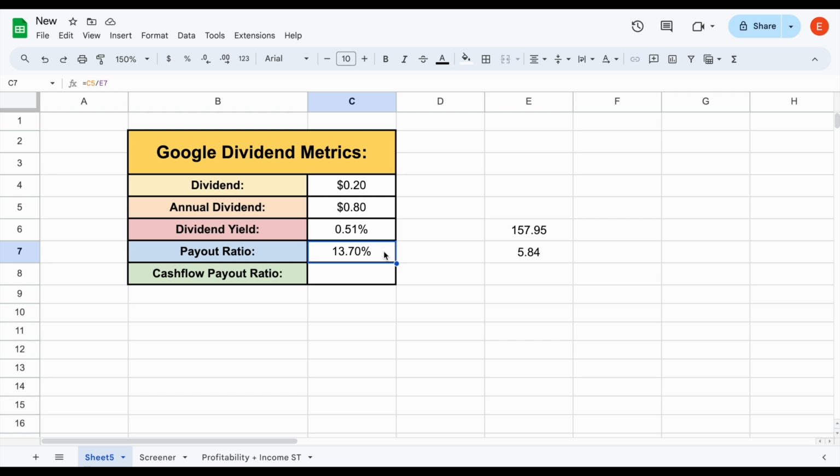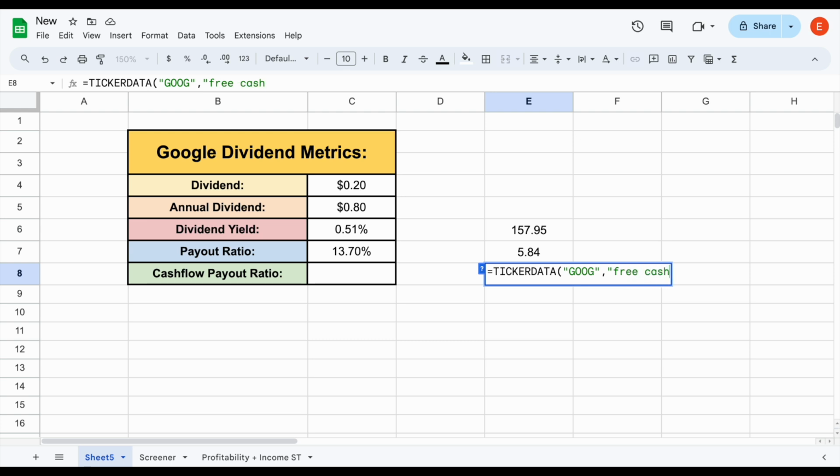Now, in my opinion, one of the most important payout ratios is going to be the cash flow payout ratio. I think this is actually one of the most important metrics we should always look at as dividend investors. And so basically what we need to do now is, again, use the ticker data function, and I need to see what Google's free cash flow per share was in 2023. So I'll just go ahead and type in free cash flow per share, and we want to see it for 2023, and I'll hit enter. So again, this is going to be a big teller of how much free cash flow they're having used to pay out dividends.